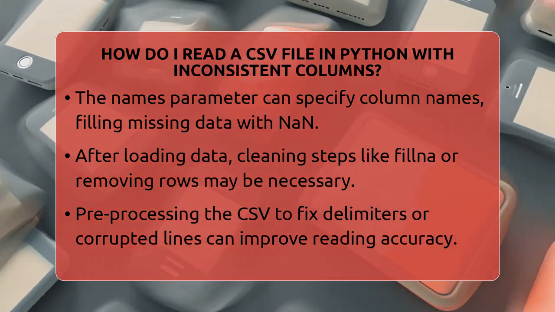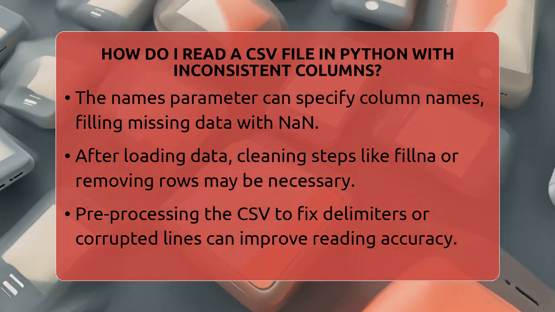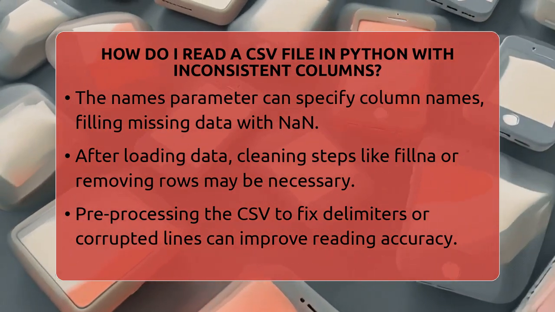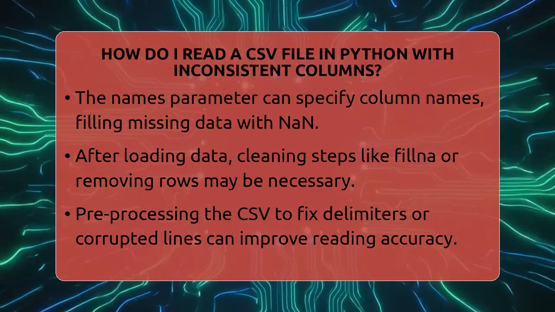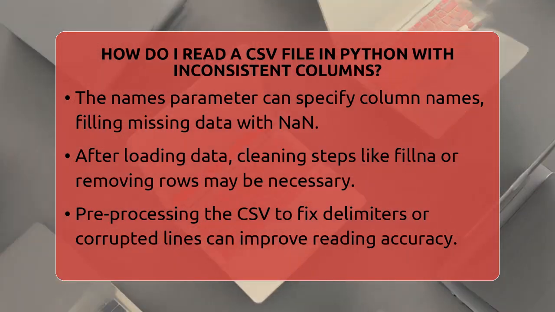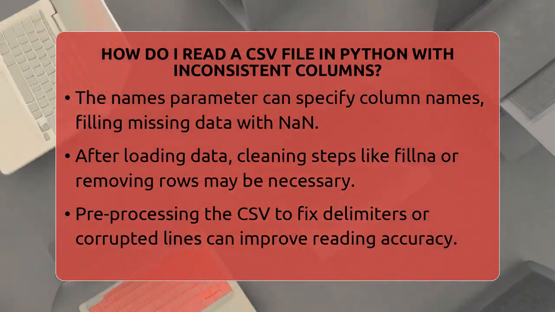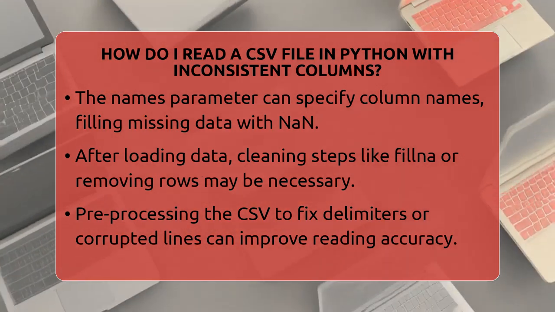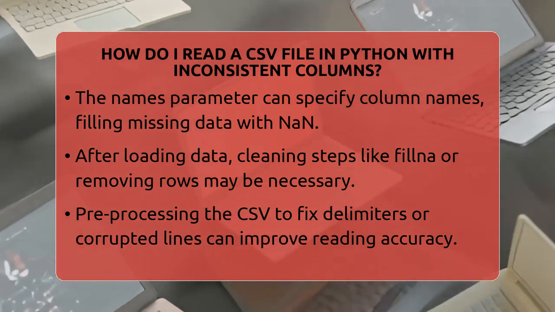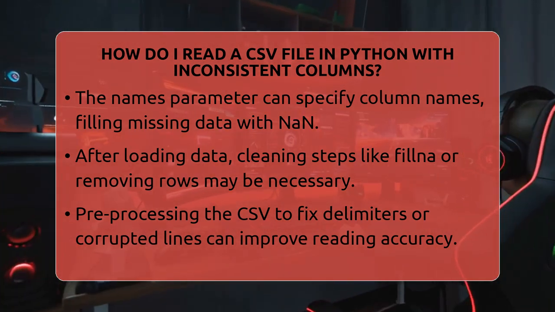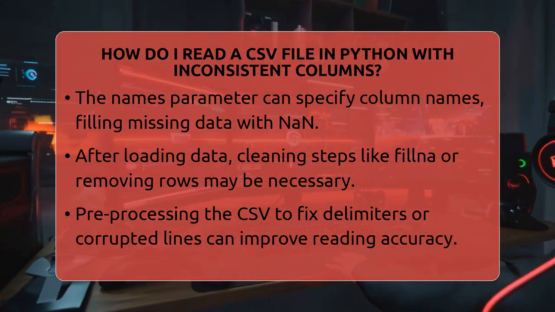After loading your data, you might want to clean it up. You can fill missing values with fillna, or remove rows with too many missing entries. Sometimes, you might need to combine or split columns to fix misaligned data. If your CSV has inconsistent delimiters or some corrupted lines, it helps to preprocess the file by removing or fixing those lines before reading it.